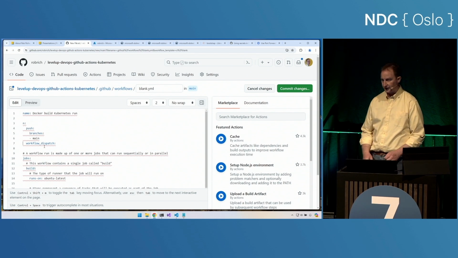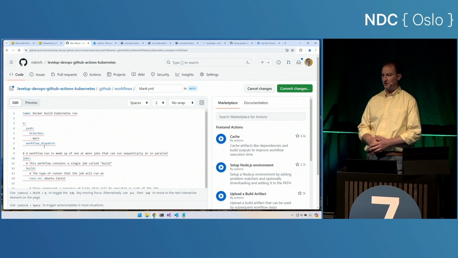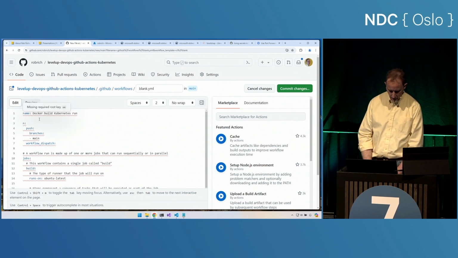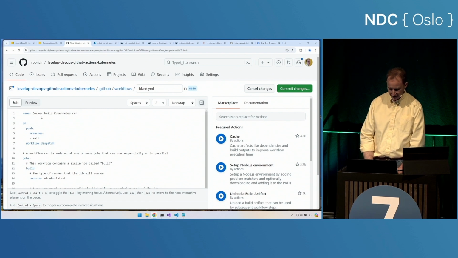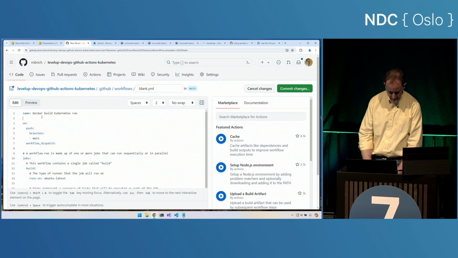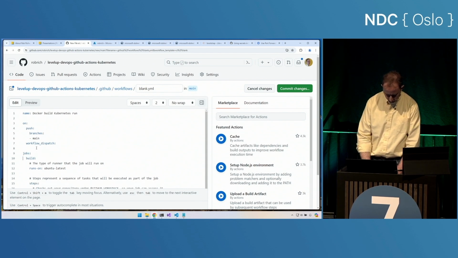Have you ever done a thing where you want to kick off the build so you commit, well, a space in some random file? If you have workflow dispatch, you're able to kick off the build directly from inside GitHub. We'll see that in a minute. Now, what do I want it to do? Well, I would like it to do these steps.